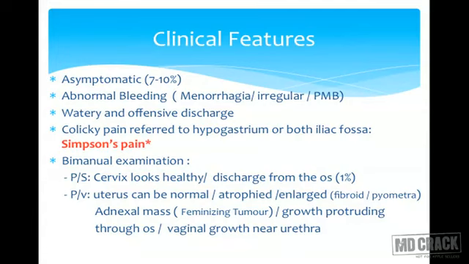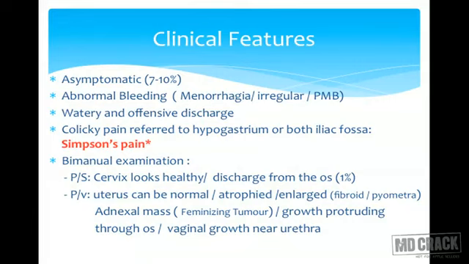There can be watery and offensive discharge. Simpson's pain is classical of CA endometrium, MCQ. Colicky pain referred to the hypogastrium or both iliac fossae is called Simpson's pain. It is seen in CA endometrium. On per speculum examination, the cervix looks healthy. You can see some discharge coming out of the os. On per vaginal examination, the uterus can be either normal or atrophied, because most of the time patients are menopausal, or it can be enlarged if it is associated with, again, hyperestrogenic conditions like fibroid.